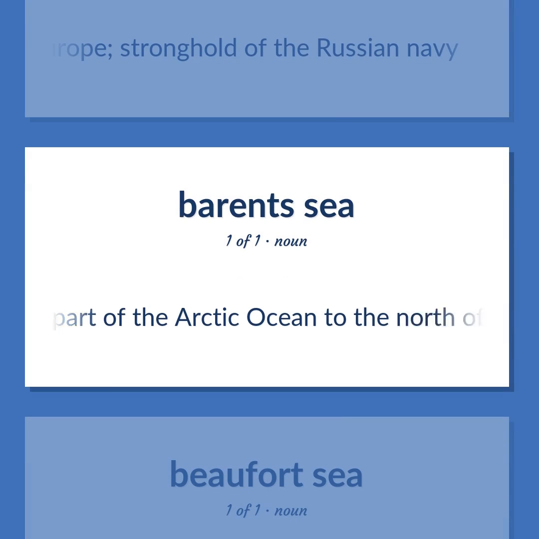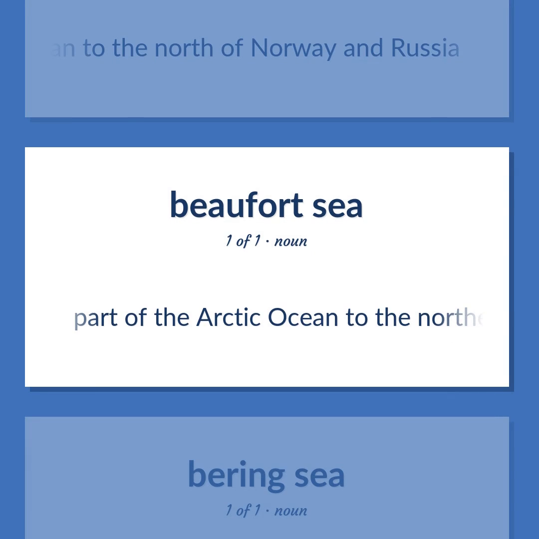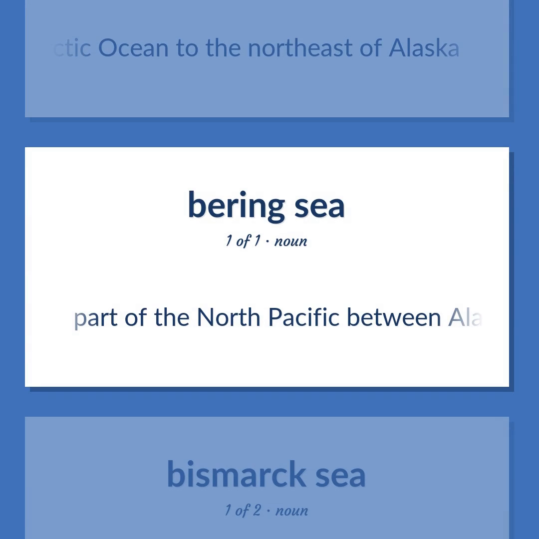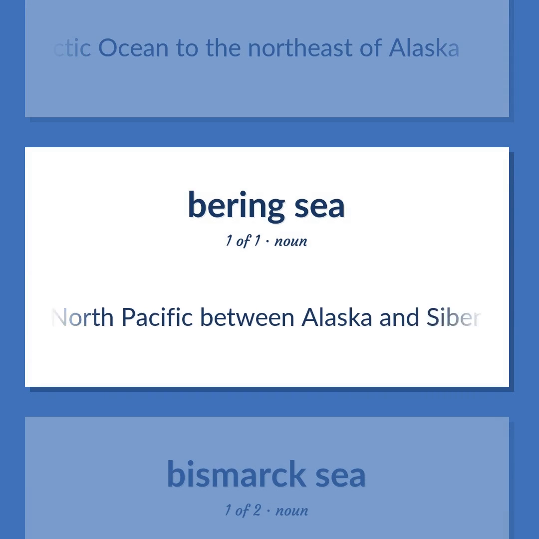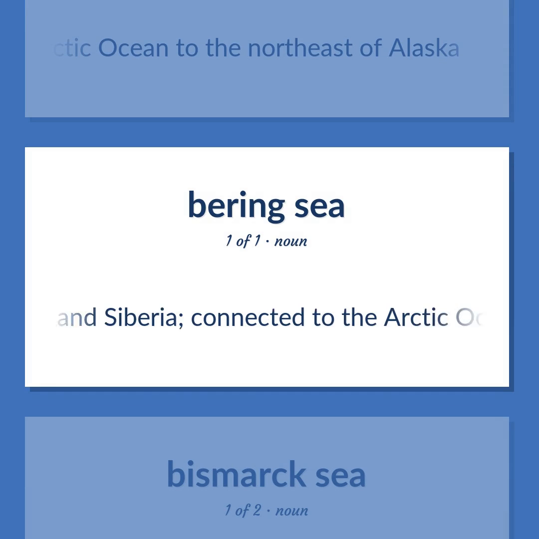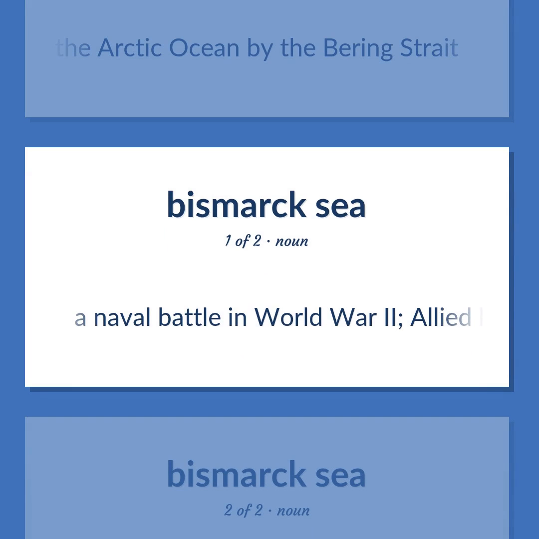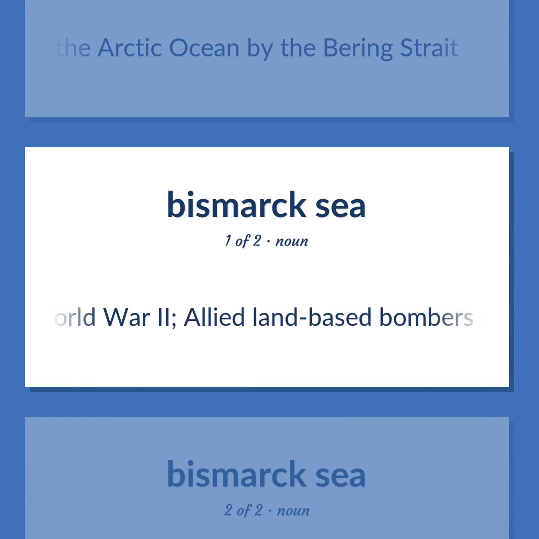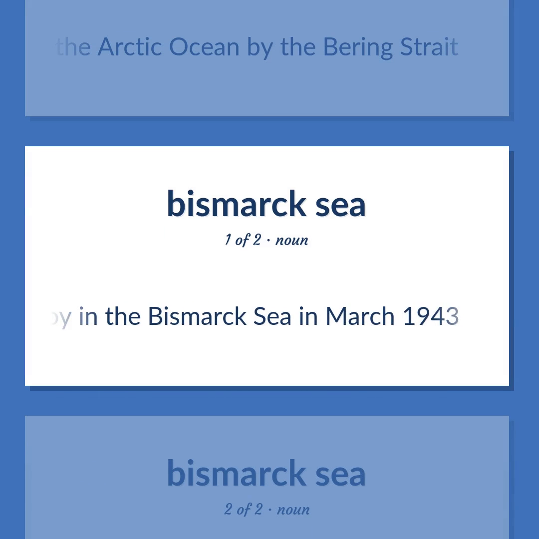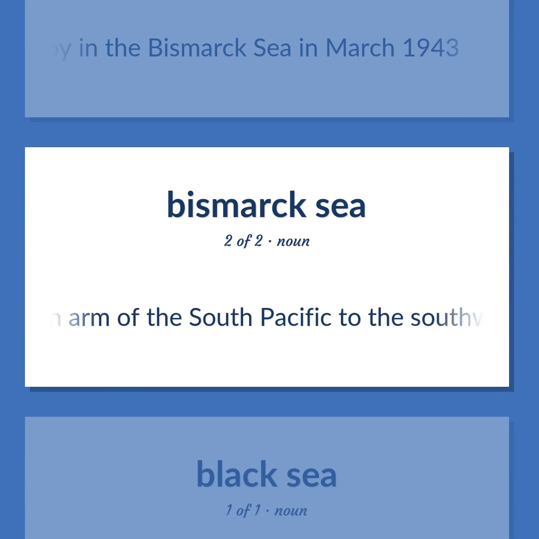The part of the Arctic Ocean to the north of Norway and Russia. Part of the Arctic Ocean to the northeast of Alaska. Part of the North Pacific between Alaska and Siberia, connected to the Arctic Ocean by the Bering Strait. A naval battle in World War II. Allied land-based bombers destroyed a Japanese convoy in the Bismarck Sea in March 1943. An arm of the South Pacific to the southwest of the Bismarck Archipelago.